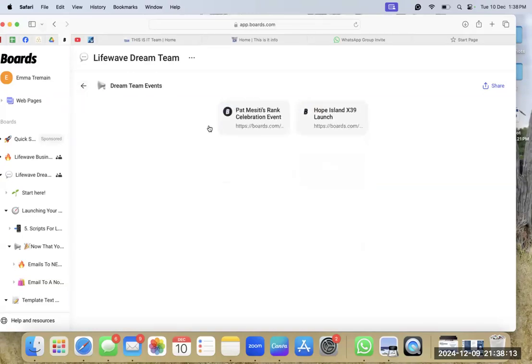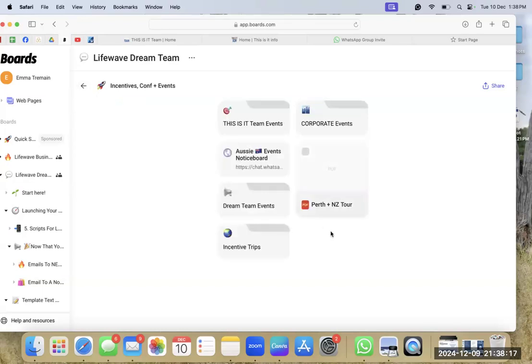We've got Dream Team events, so events that are coming up. We've got links to those. The Perth tour, which has just ended, but we've still got the NZ one coming up. So that's the PDF of the itinerary in there. I believe it's not loading, so I think that's what that is.